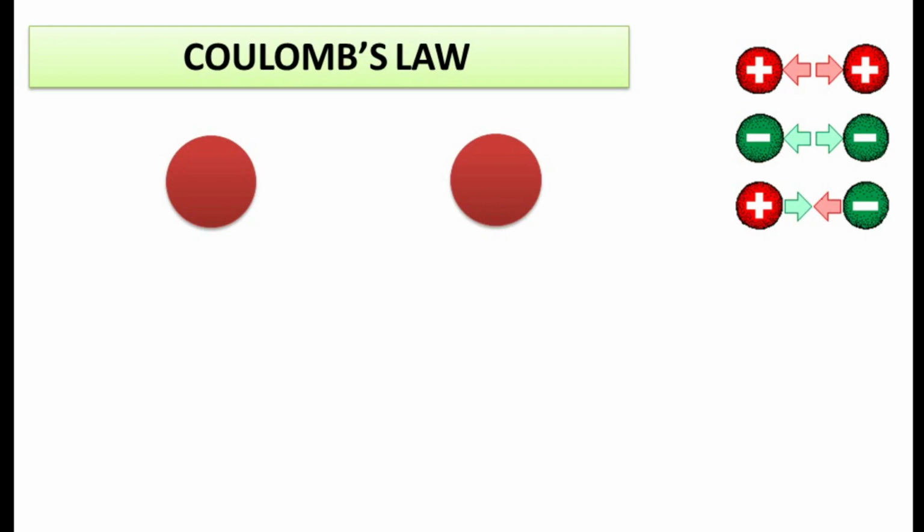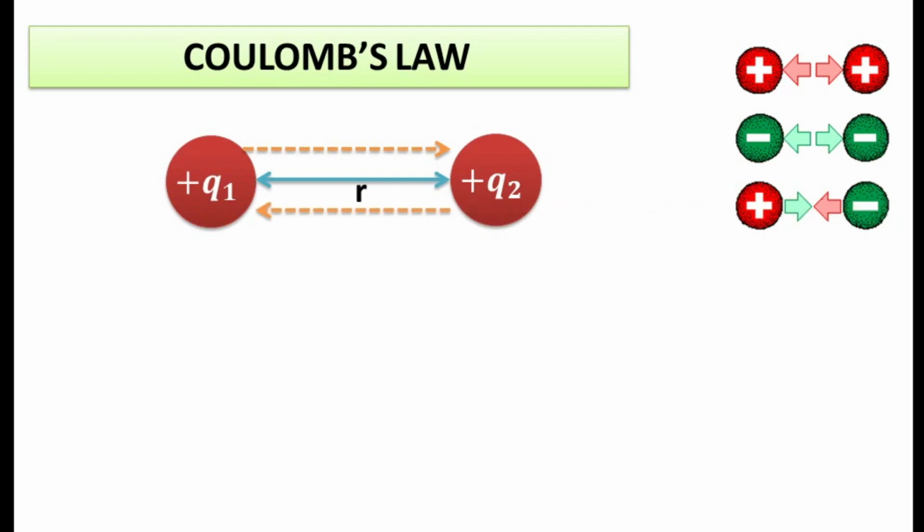Let us consider two positive charges, plus q1 and plus q2. Let the distance between them be r, and q1 will repel q2 and q2 will repel q1. So q1 will have force due to q2. Let us write it as force on first body with respect to second body.